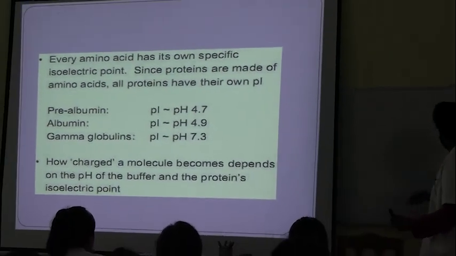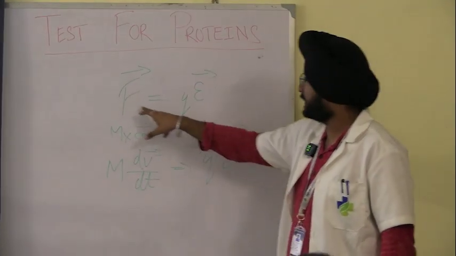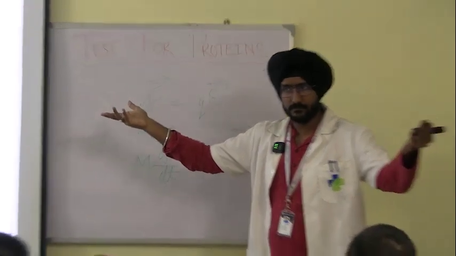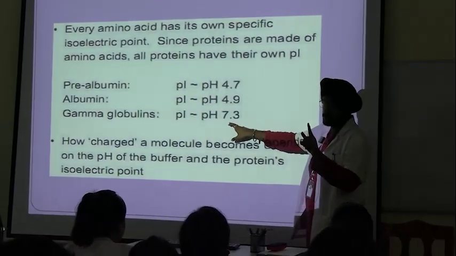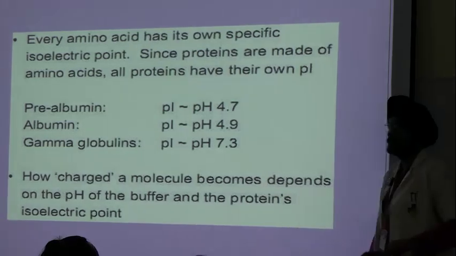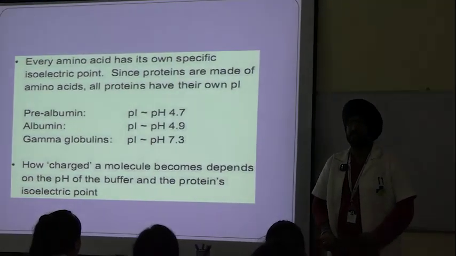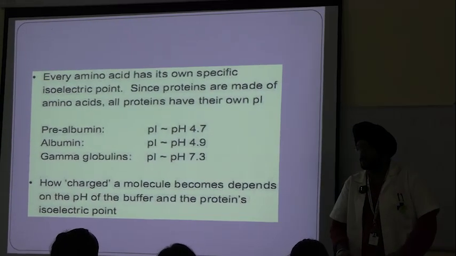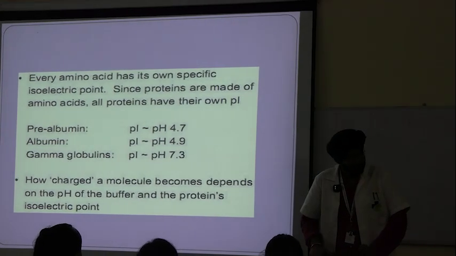So coming back to this formula, since there is zero charge, will they experience any force? There will be no movement. But gamma globulins will have some charge, because their isoelectric point is 7.3. Hence, they will move towards the other end and get separated. That is the mechanism by which electrophoresis takes place.